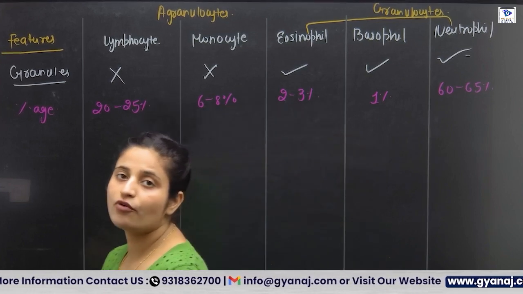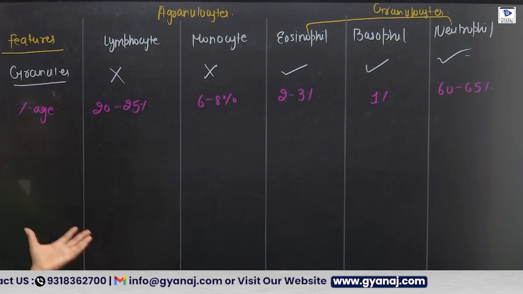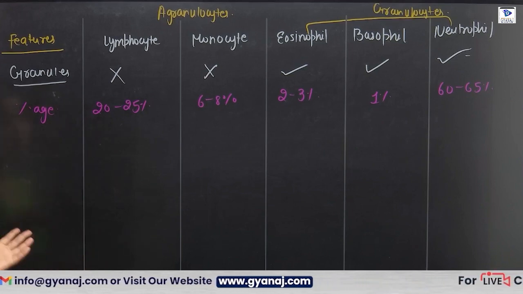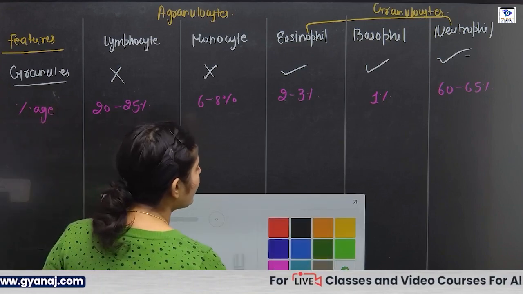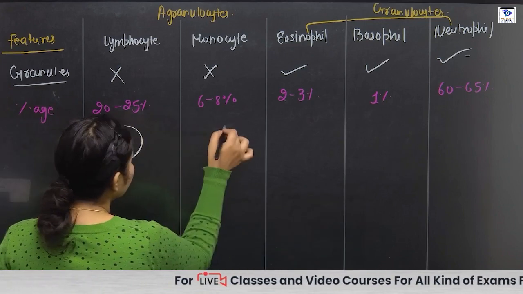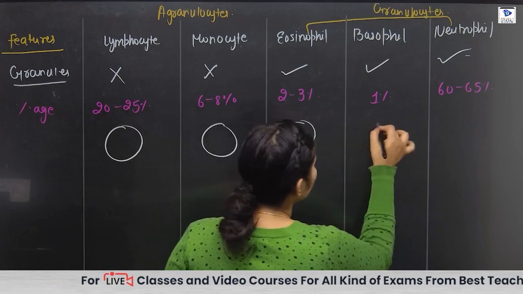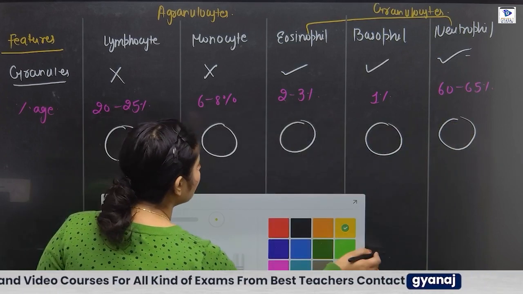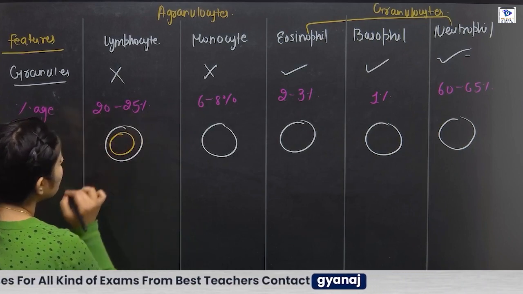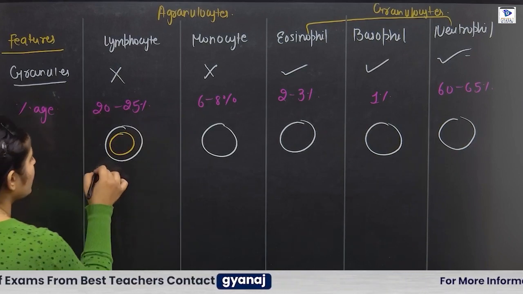What type of morphology of nucleus is present in the WBC? If I talk about the lymphocyte, lymphocyte have a rounded nucleus. Lymphocyte have round shaped nucleus, or you can say that they have a spherical nucleus.